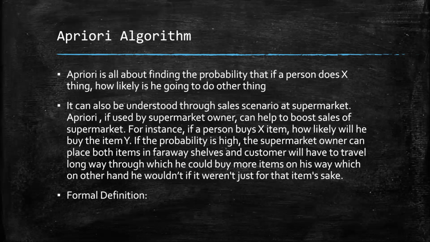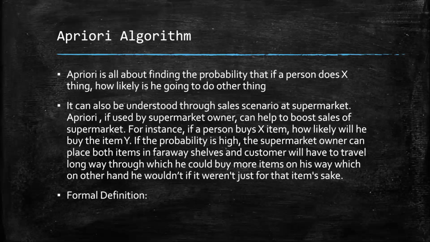If the Apriori algorithm suggests that there is a high probability of this, the supermarket owner can place these items far apart, so that when the person buying milk has to travel a long way to buy bread, on his way he will also pick up a few items which weren't on his list initially. This will help boost the sales.